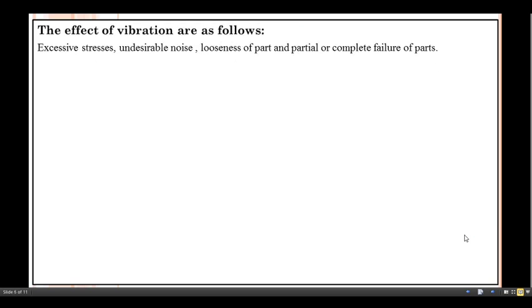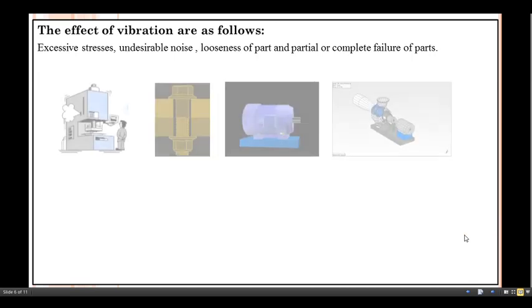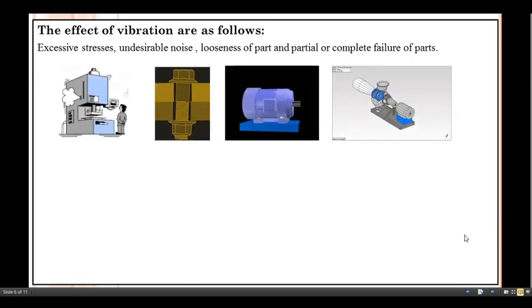The next part is the effects of vibration, which are as follows: excessive stresses, undesirable noise, looseness of the part, and partial or complete failure of the part. This can be seen with the help of the various diagrams shown here.